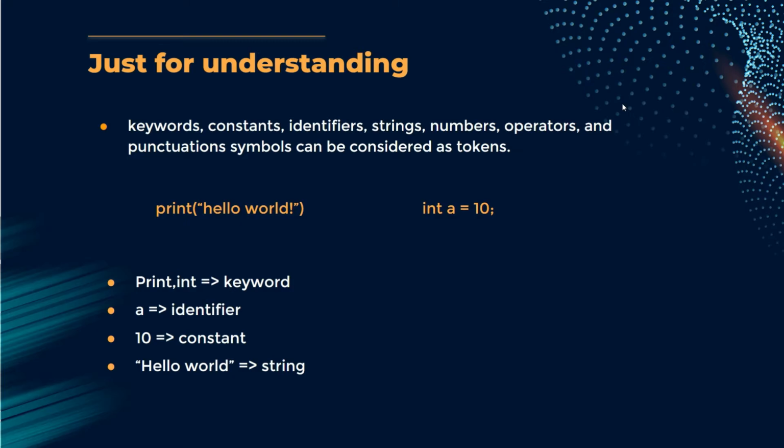Everything will make sense once we start our course and once we study data types and operators, but for now just understand that these are treated as these things and analyzed in the next step, that is semantic analysis. The next step is semantic analysis. That is all we needed to know about this topic. These are the things we need to keep in mind while we are coding.